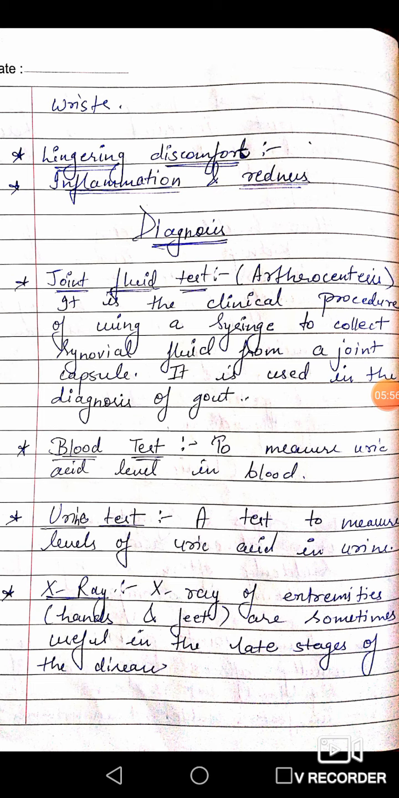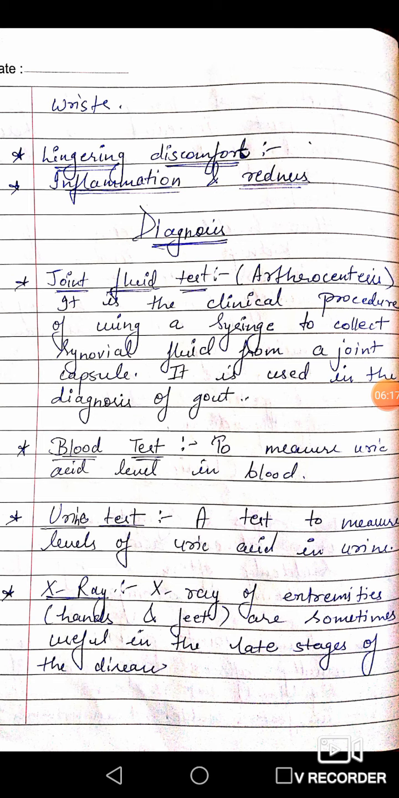Now their diagnosis. First is the joint fluid test. It is a clinical procedure of using a syringe to collect synovial fluid from a joint capsule. It is used in the diagnosis of joint disease. Joint fluid test is known by another name, arthrocentesis.